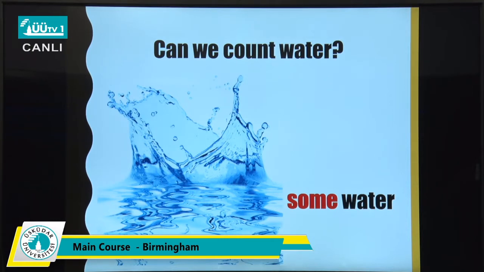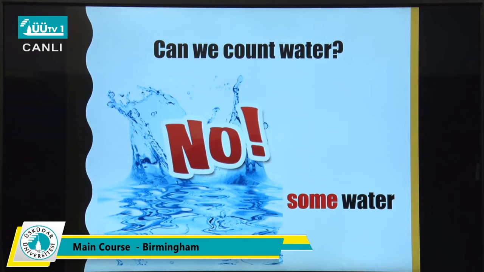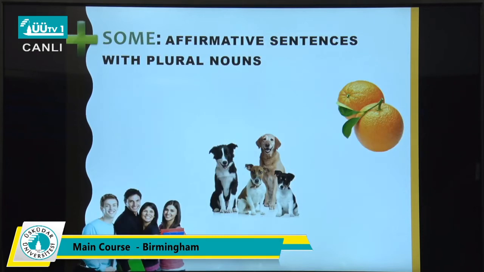You know water is liquid, so of course we say no. We can't count water, we can't count tea, we can't count coffee, right? We can't count sugar. So there are uncountable nouns: sugar, salt, oil, water, tea, coffee.